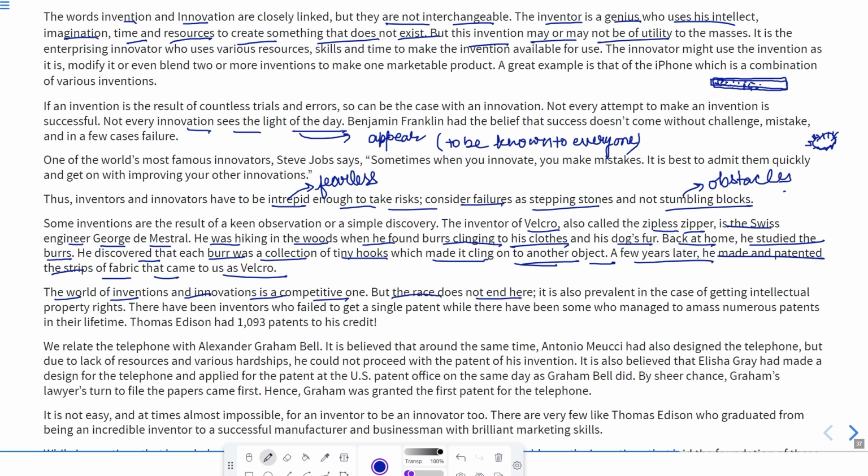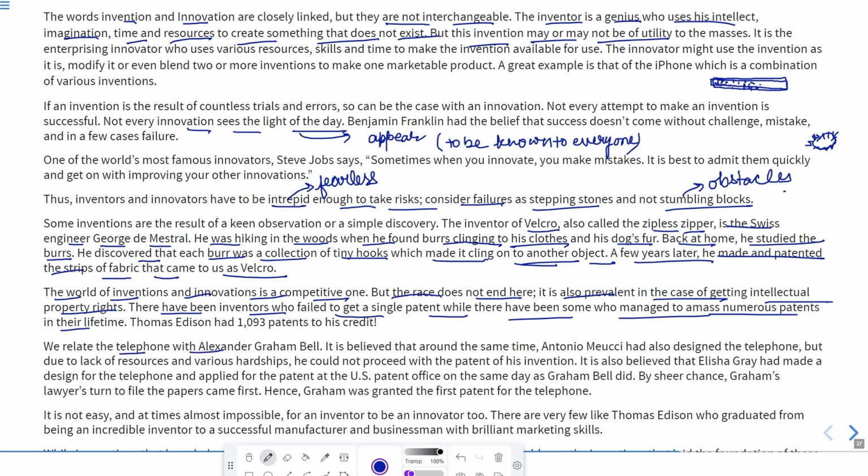But the race does not end here. It is also prevalent in case of getting intellectual property rights. There have been inventors who failed to get a single patent, while there have been some who managed to amass numerous patents in their lifetime. There are many people who do not get patents for any of their inventions, whereas there can be a person who gets many patents for his inventions. Edison had 1093 patents to his credit. That is really a large number.